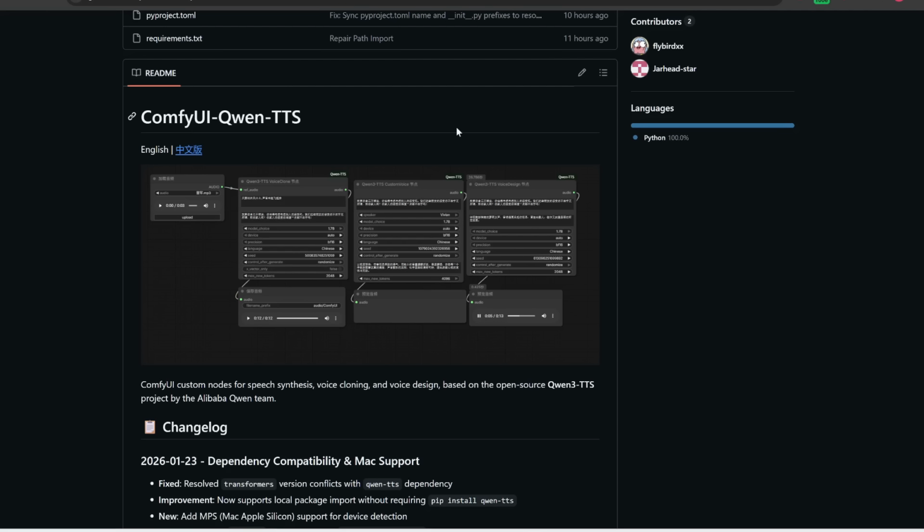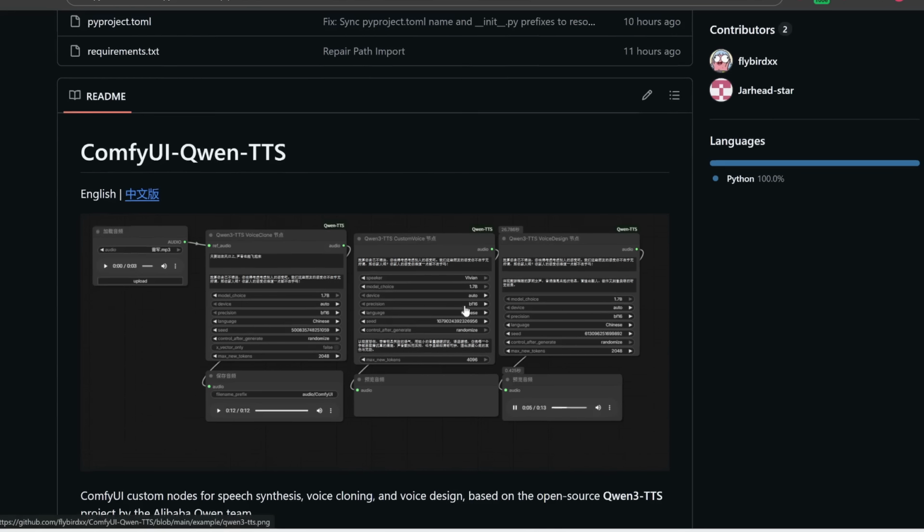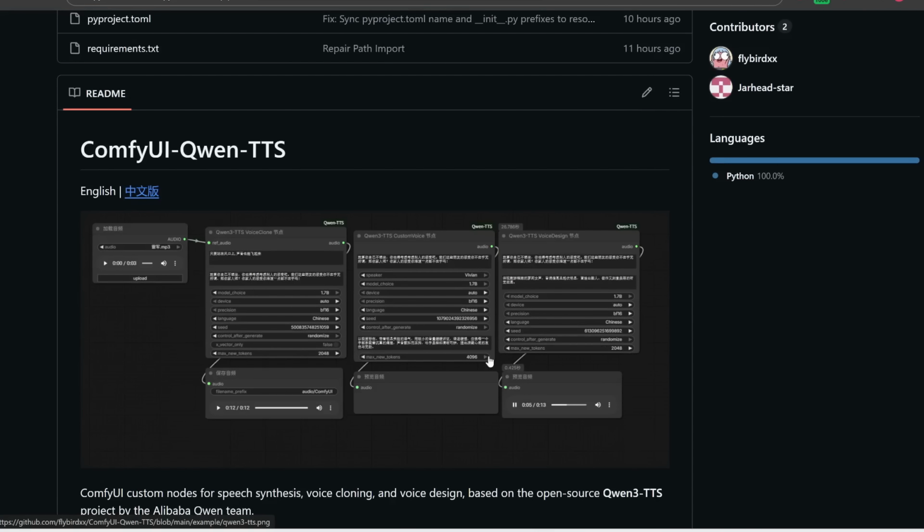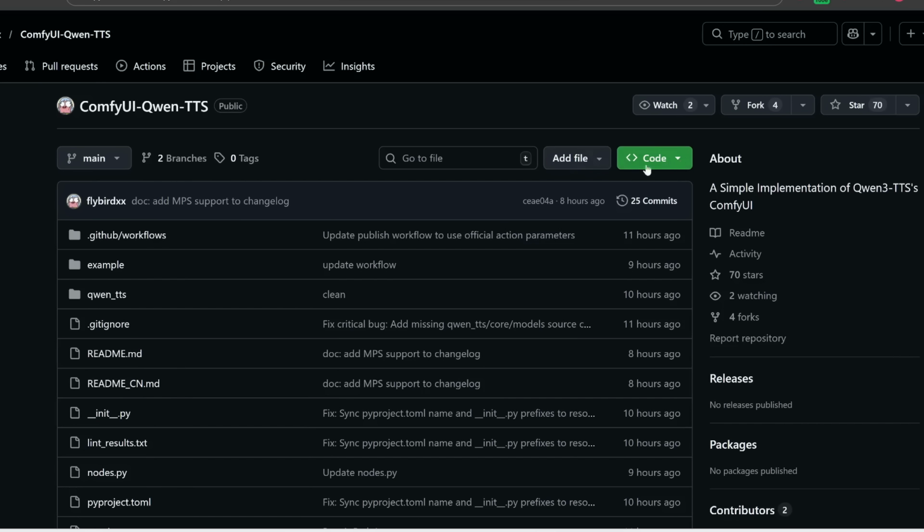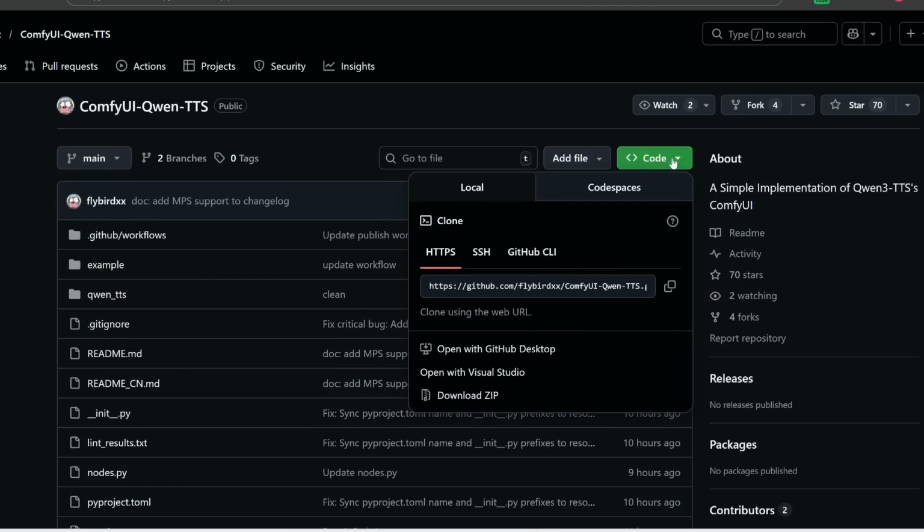And the awesome thing is there's already a ComfyUI workflow for Qwen3 TTS. So I'm going to link to this GitHub repo in the description below, and let's go through this step by step to install it. Now, the first step is we need to clone this repository. So I'm going to scroll up to the top of the page, and then in this green code button, I'm going to click on it and then copy this URL.